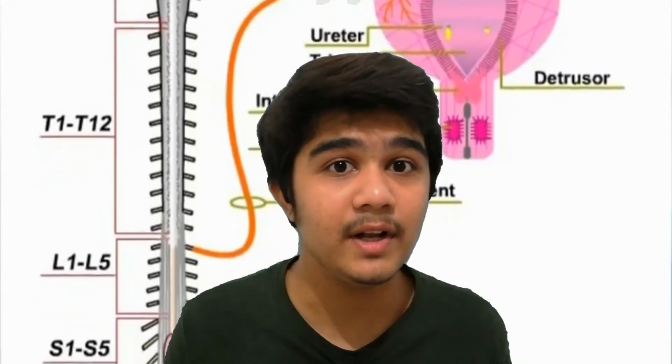So what happens normally if we don't want to urinate? The pudendal nerve contracts the external sphincter so that urine will not come out beyond that external sphincter. Now if we want to urinate, the pudendal nerve is inhibited and the external sphincter relaxes and urine will come out. So that's the whole mechanism behind it.